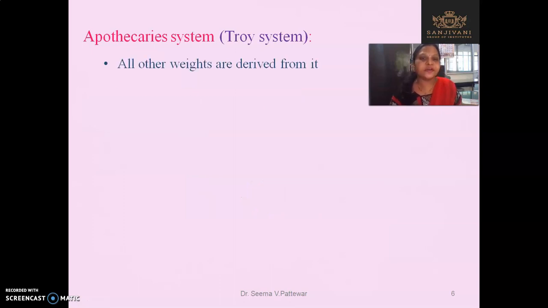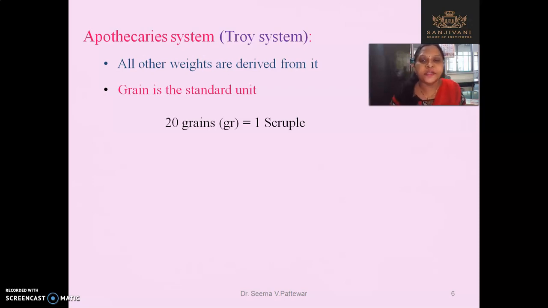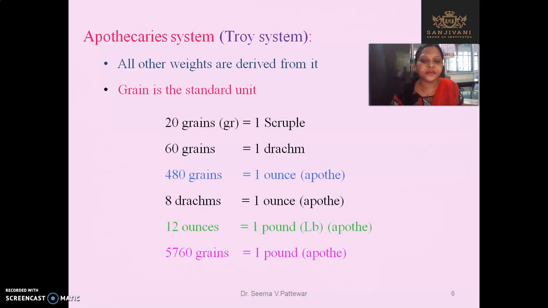The next is the troy system. All the other weights are derived from it and grain is the standard unit. So see, here are some examples. 20 grains is equal to 1 scruple, 60 grains is equal to 1 drachm, 480 grains is equal to 1 ounce in case of the apothecary system. 8 drachm is equal to 1 ounce, 12 ounces is equal to 1 pound, 1 LB.